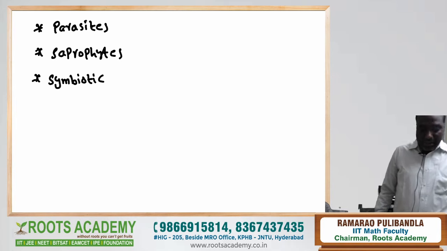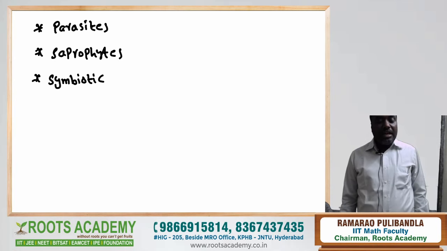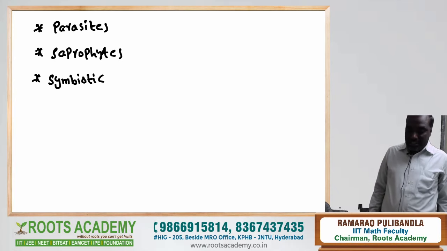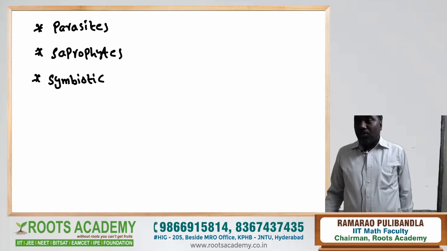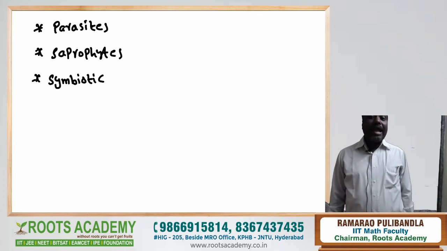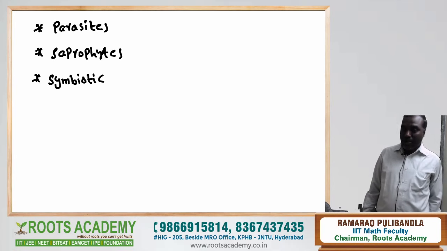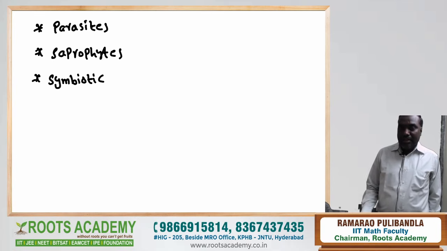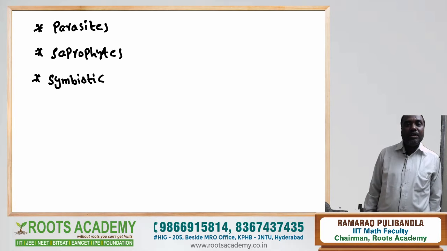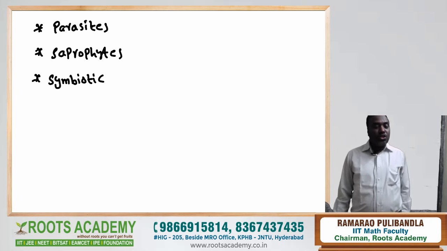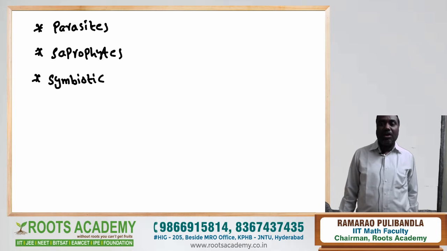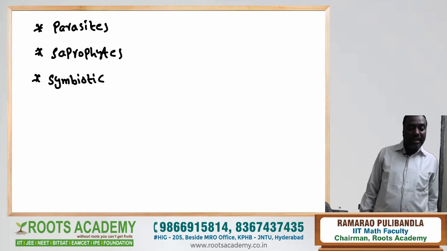Parasitic fungi can cause diseases to some plants. Saprophytic fungi grow on dead and decaying organisms. They consume the food materials from dead and decaying organisms. Next, some fungi show symbiotic association with lichens and roots of higher plants.